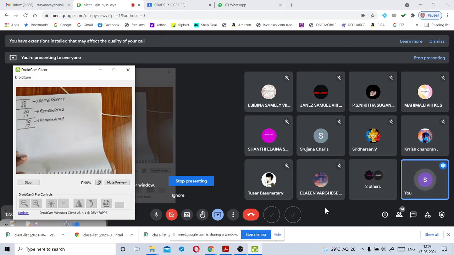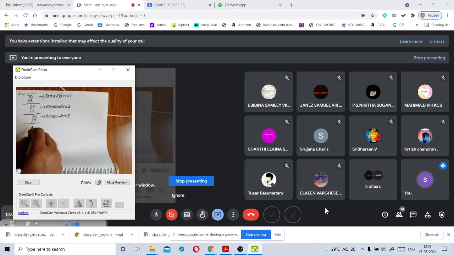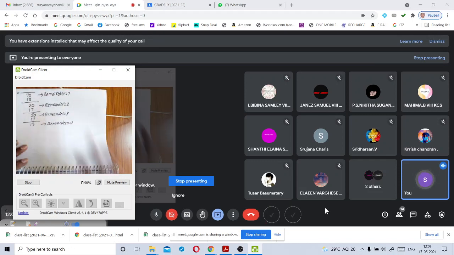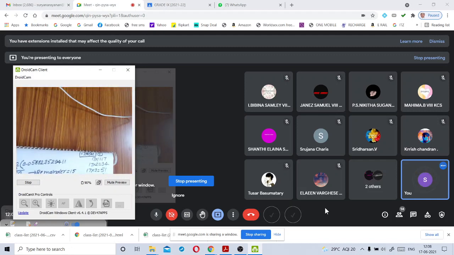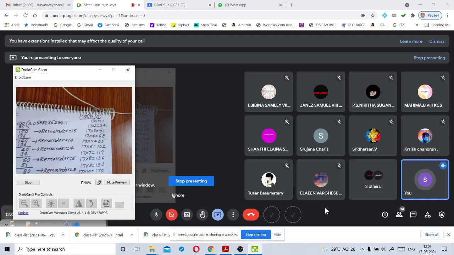Then what is the remainder? 30 minus 17, subtraction, 13. So the remainder is 13. Have you got 13 as a remainder previously? Check once. We did not get 13 as a remainder in the previous remainders.